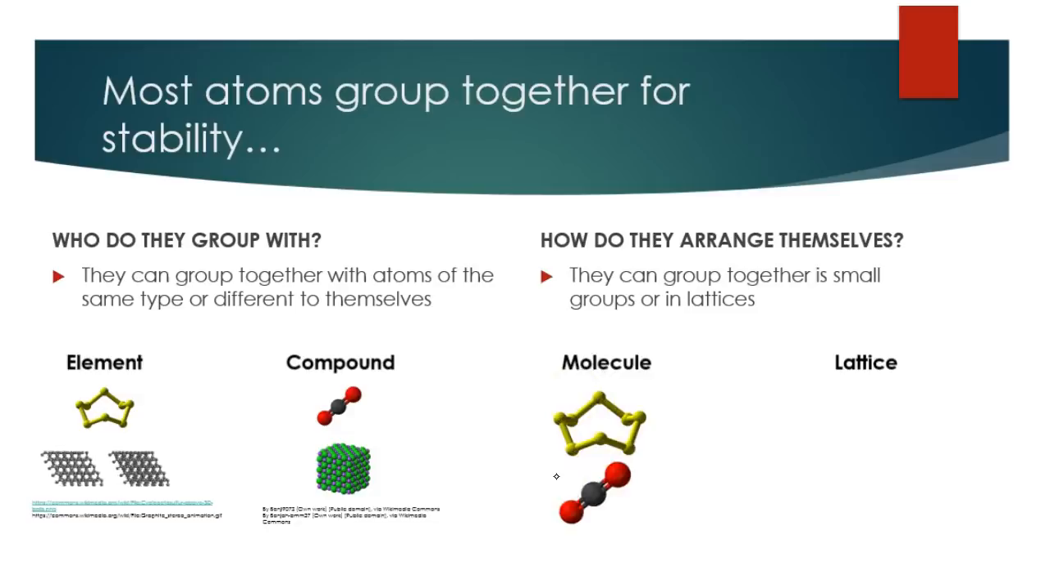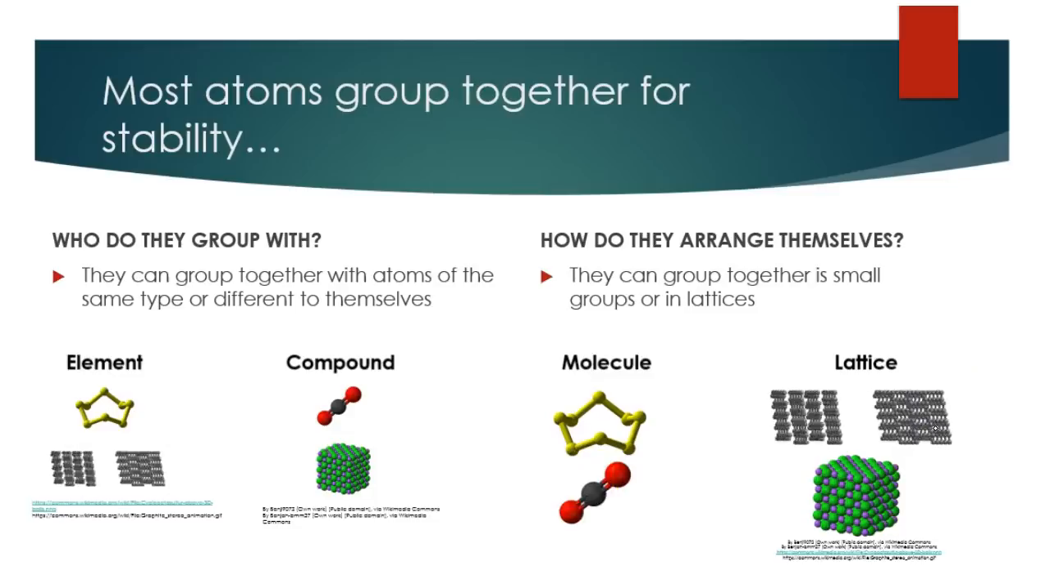Now the other way they group together is called a lattice. You often know these as crystals. This is where they don't group together in tiny subunits like this. This is where they clump together in great big organized subunits that look like this.